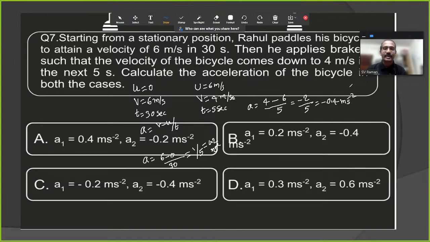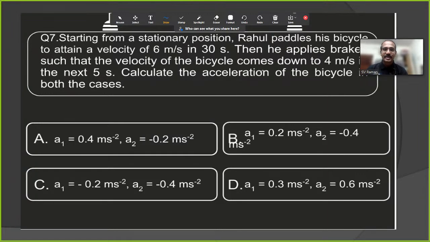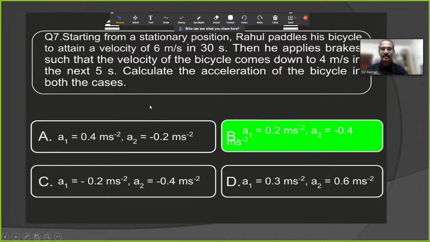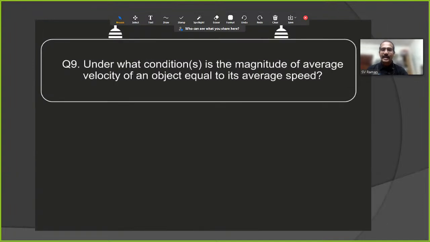So as per our numerical, what is the best option? Yes, online children, what is the best option? You can choose it. Next question.